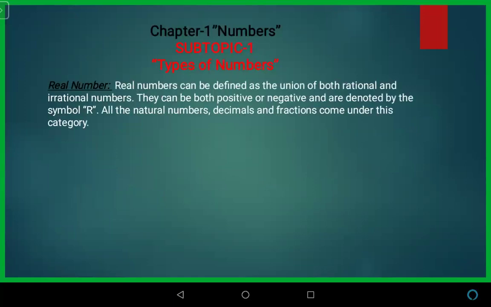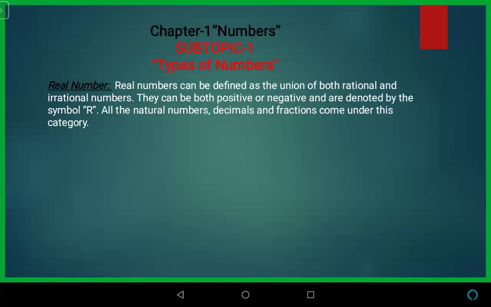Now, the real number, the last one of these types of numbers. A real number can be defined as the union of both rational and irrational numbers. When we take the union, we add rational and irrational both.